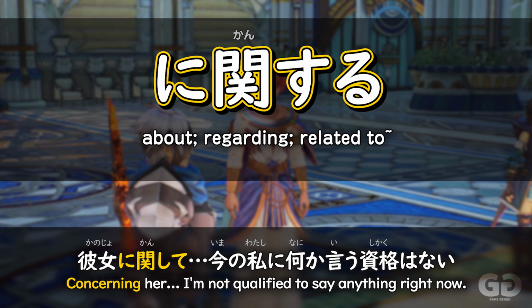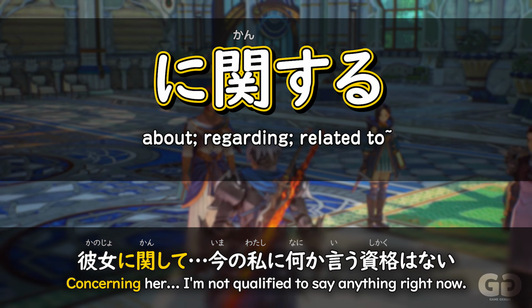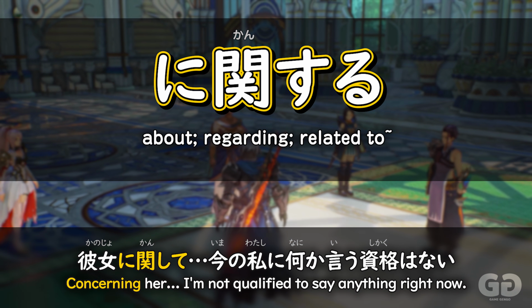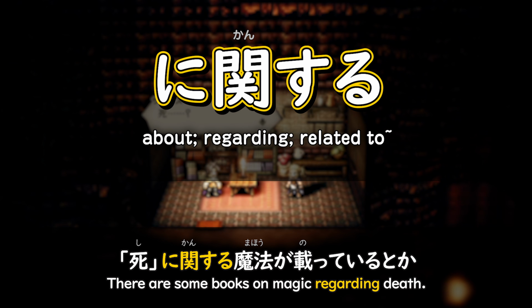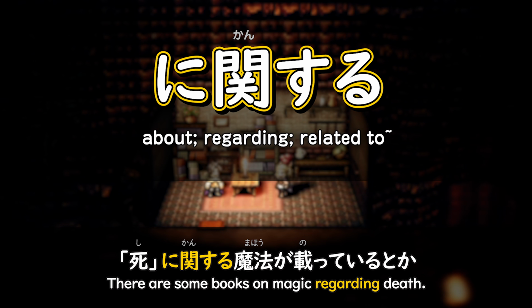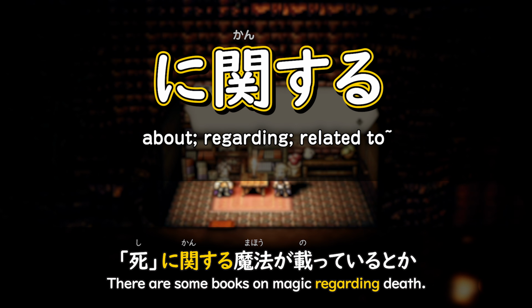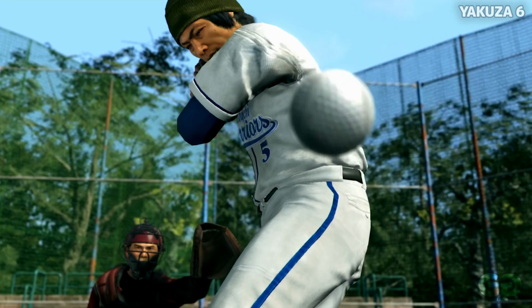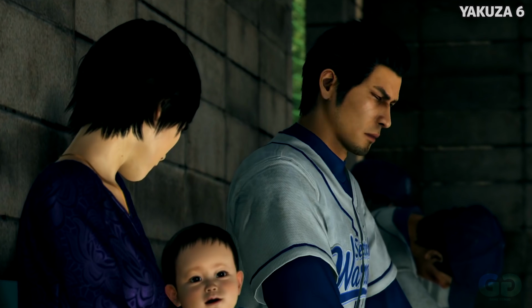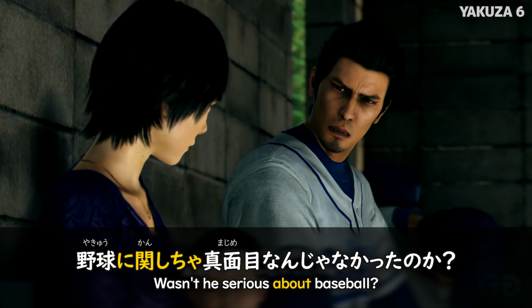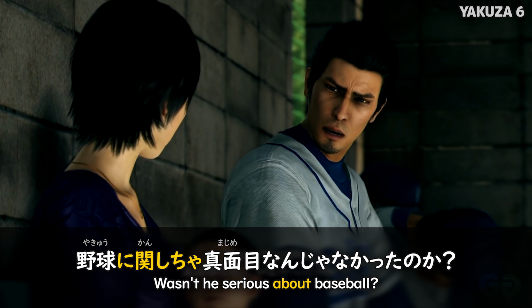Ni kanshite could also be kind of translated as relating to or as far as dun dun dun is concerned. 死に関する魔法が載っているとか。 Here, regarding death. 死に関する魔法. So magic that regards death. 野球に関しちゃ真面目なんじゃなかったのか?